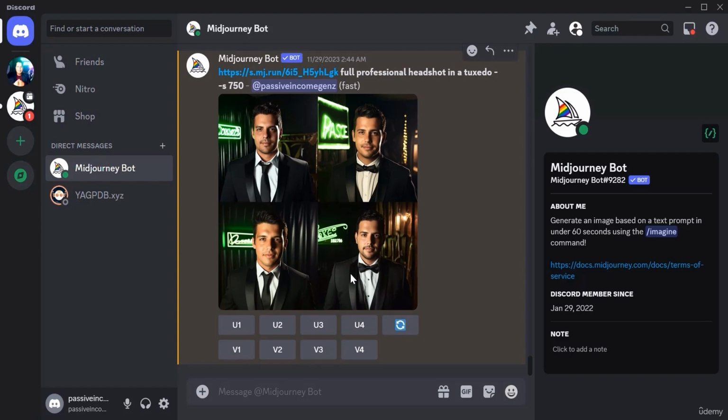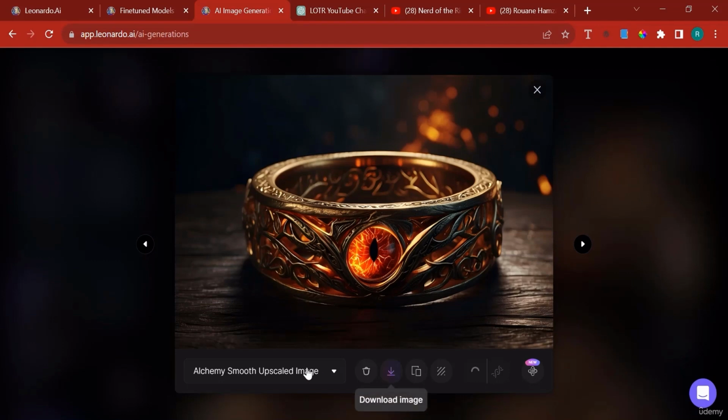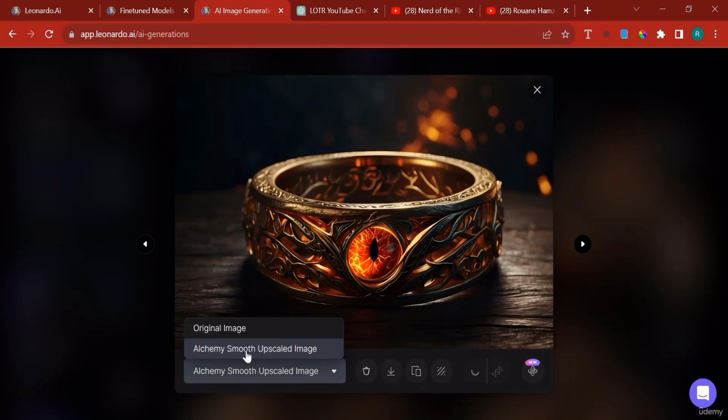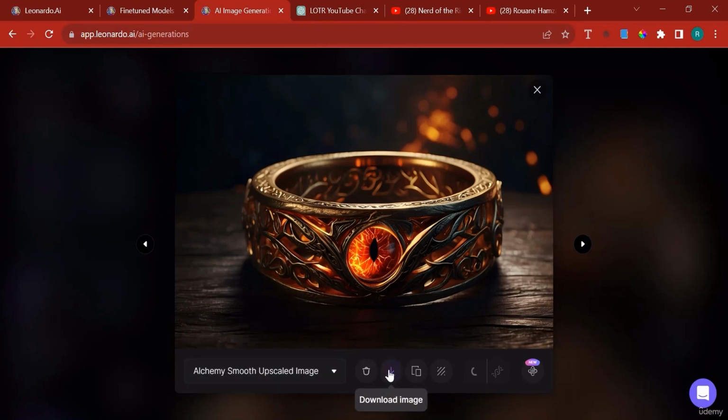So you're not in a wait list with 1,000 people. You can generate your images, and they're super fast. Now that we have this image, which I think is the upscaled version of it, I'm going to download it. I intend to make it my logo, unless I have a better image from Midjourney or from DALL-E 3.